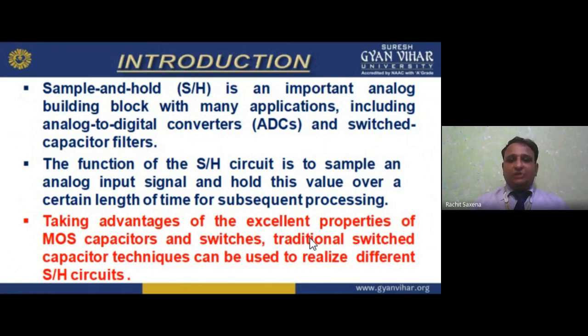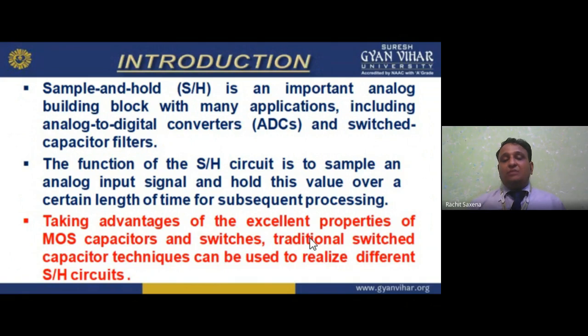It is a very important analog building block with many applications, including analog to digital or digital to analog converters, or switched capacitor filters. Basically, I am talking about capacitor filters, which we use for filtration purposes. Why are we using the capacitor? Because of the capacitance.